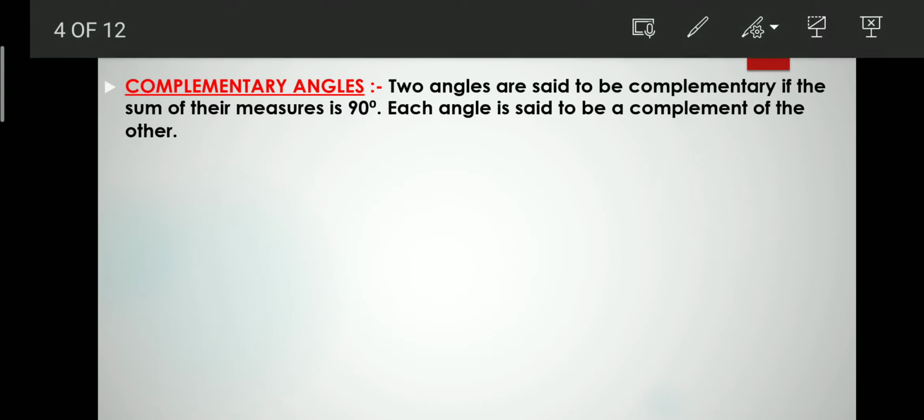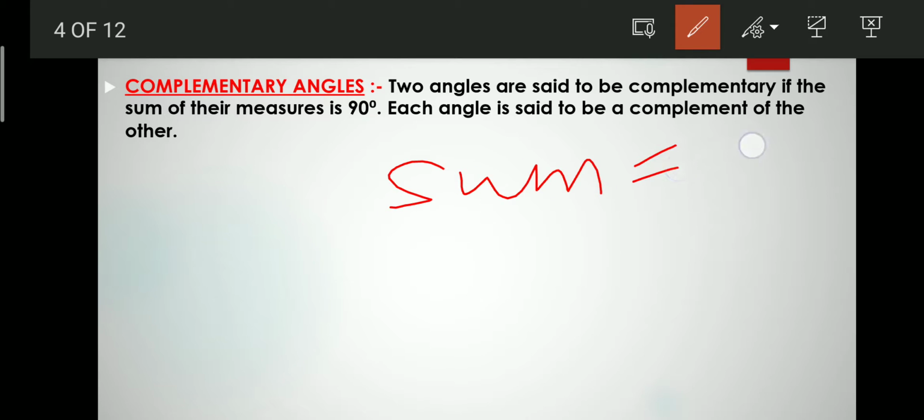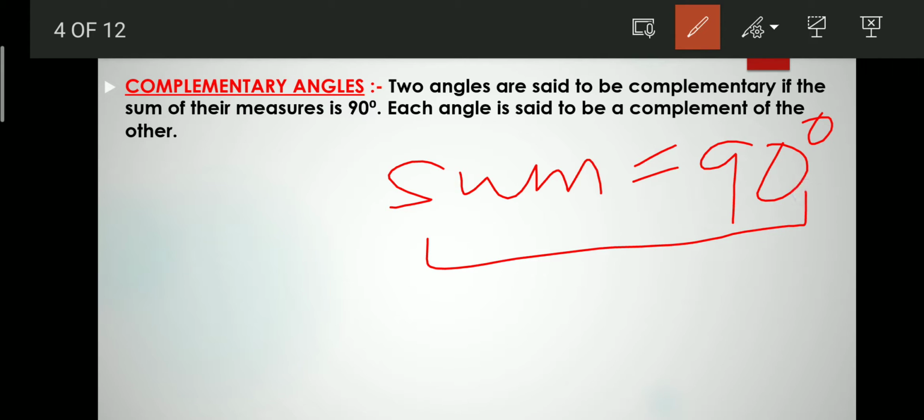In complementary angles, two angles are said to be complementary if the sum of their measures is 90 degrees, and each angle is said to be a complement of the other. That means if we take two angles and their sum is equal to 90 degrees, that means they are complementary angles.